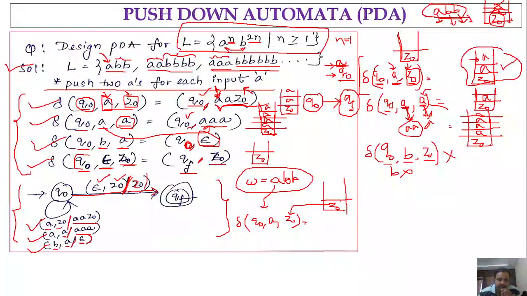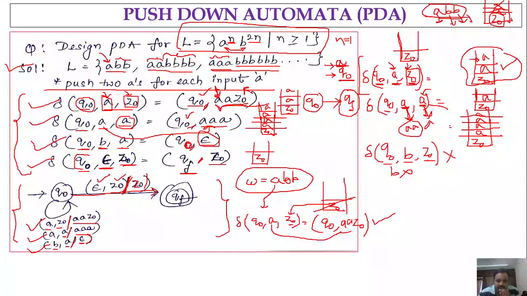Then Z naught, whenever we are considering it as a stack symbol during a transition, assume that it is out of the stack. Now Q naught comma A comma Z naught: where will you be? You will be in state Q naught. What do we have to push? First, we have to push Z naught onto the stack. So write Z naught. And for this A, we have to push two A's, right? So A, A. Push in such a way that Z naught will be at the bottom and the A's will come up on top of Z naught. So this is how we are writing the first step, right?